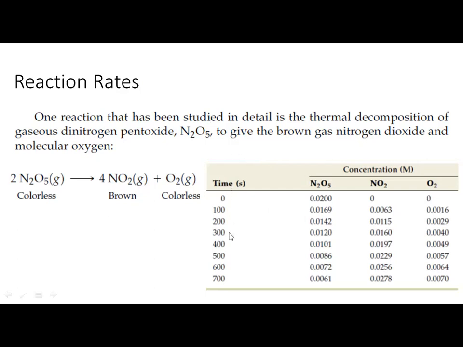And what is the data? Again, as we have discussed, it should be the change in time and the change in concentration. These are the only two parameters, because the rate is only the change in concentration per unit time. The concentration here is written with capital M, that is the molar concentration. Capital M means molar concentration, moles per liter.